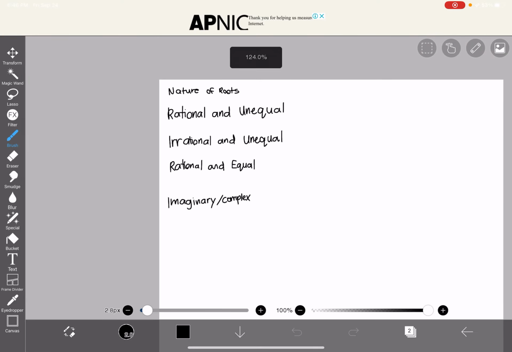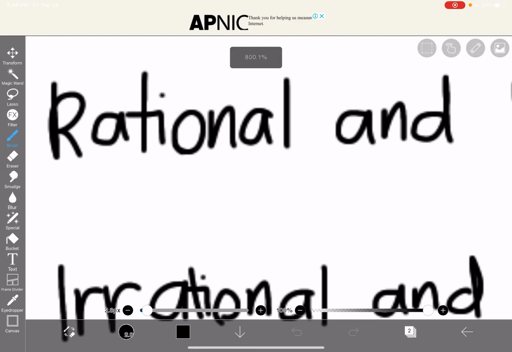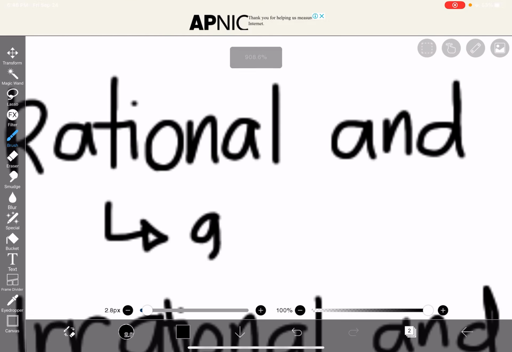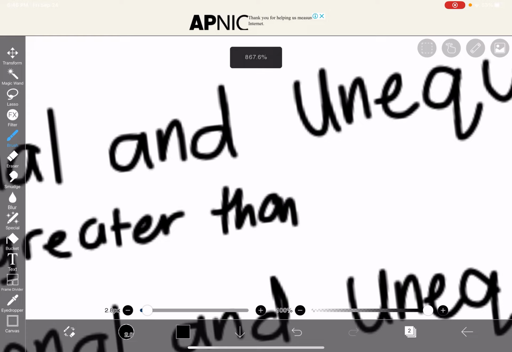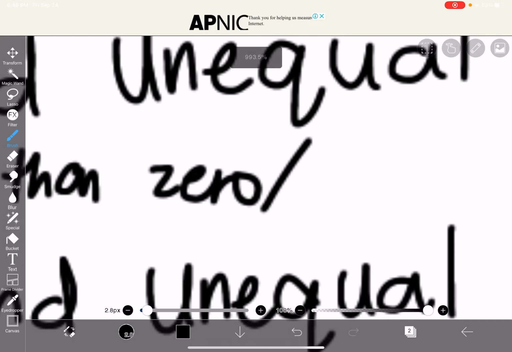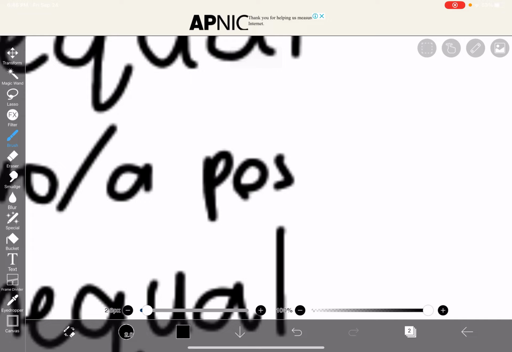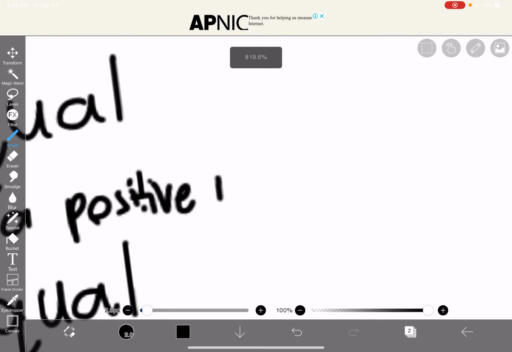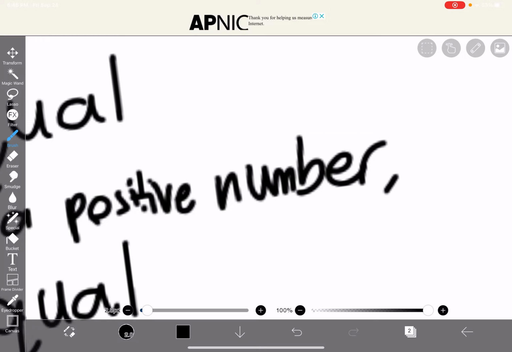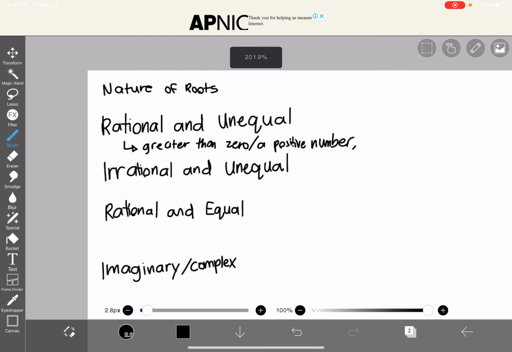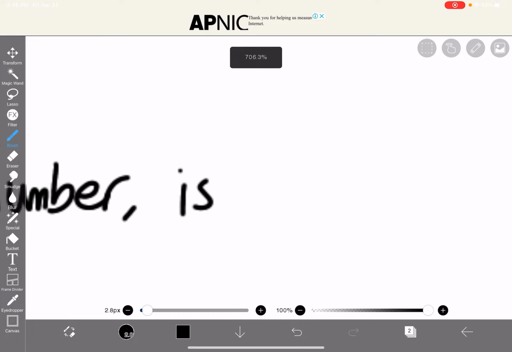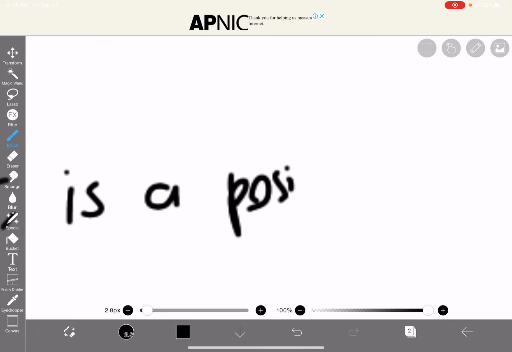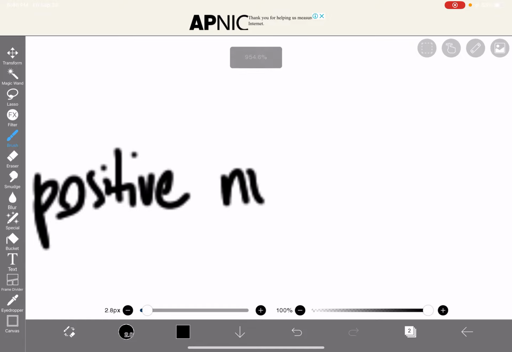Today we'll be discussing the nature of roots. The rational and equal roots have a discriminant that is greater than 0 or a positive number, and is also a perfect square. When we see perfect squares such as 25, 16, 36, 81, those type of numbers. Let me just cite those examples later on.